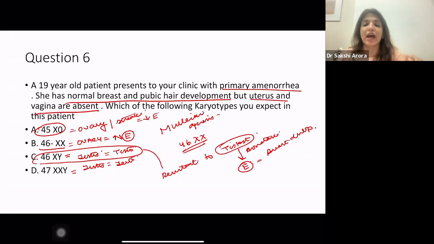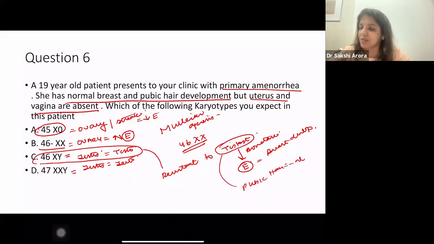But because they are resistant to testosterone, pubic hair will be absent, right? That is exactly what happens in androgen insensitivity syndrome. In androgen insensitivity syndrome, there are normally functioning testes. So they will produce testosterone, but these males are resistant to testosterone, right? Clear to all of you?